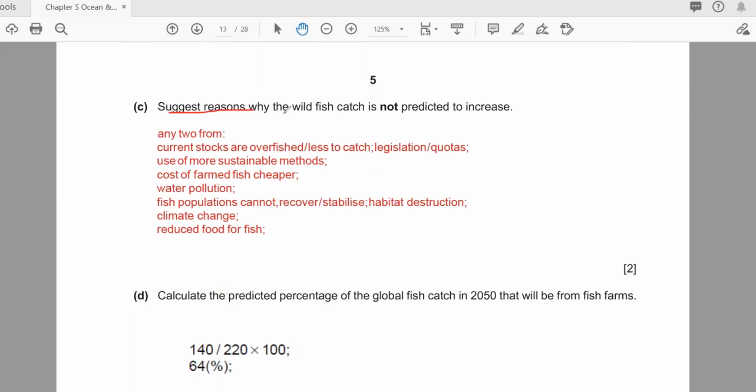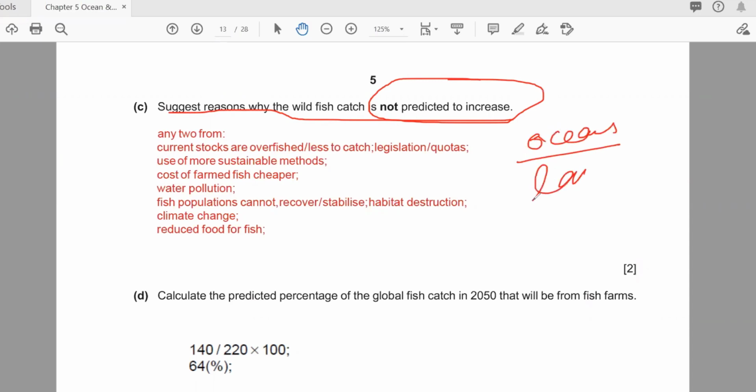After that, suggest a reason why the wild fish catch is not predicted to increase. So why is it not increasing? Because when you want to do fishing in the ocean, you have to follow the government rules, the laws and rules of the government.